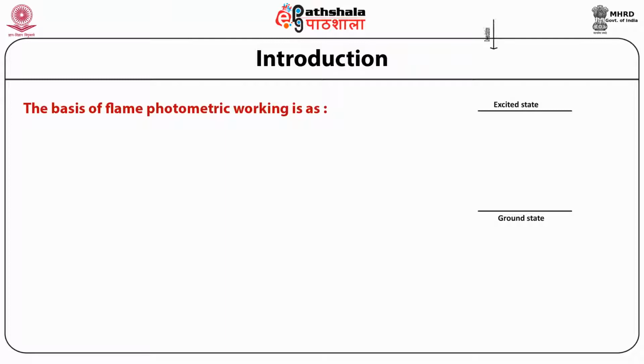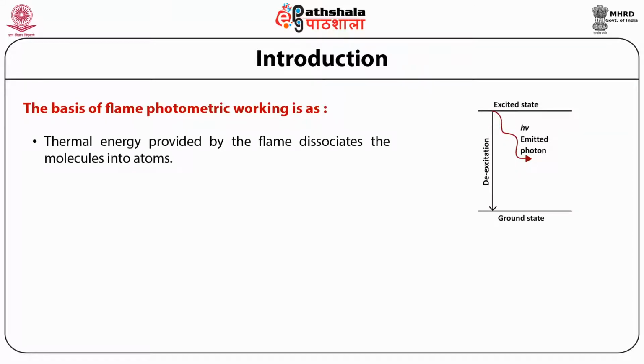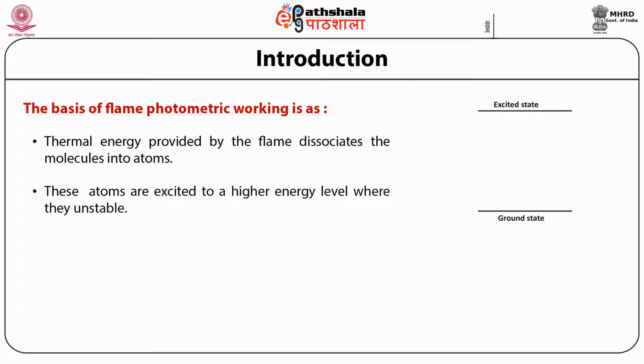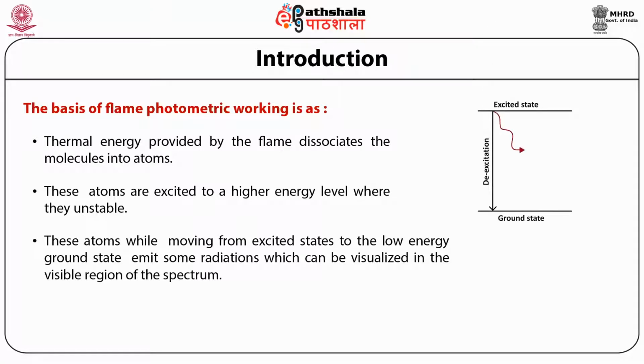Flame photometry, which is also known as flame emission spectrometry, is based on the thermal energy provided by the flame, which dissociates the molecules into atoms. These atoms are excited by absorbing the energy provided by the flame to a higher energy level where they are unstable. That means this excess energy needs to be released in some form. So these atoms, while moving from the excited state to the low energy ground state, emit radiations which can be visualized in the visible region of the spectrum.